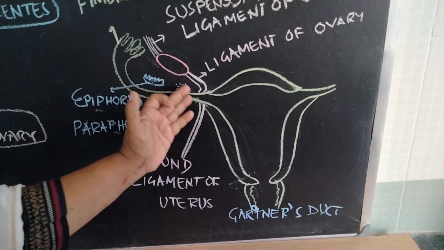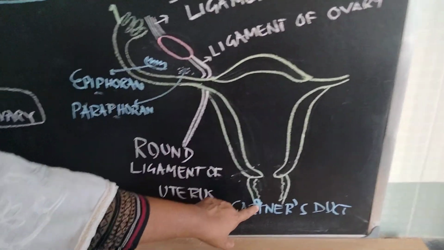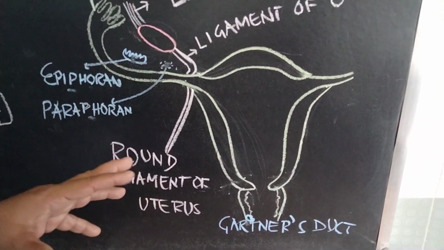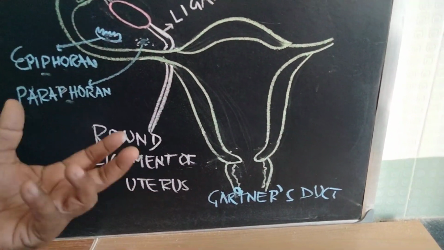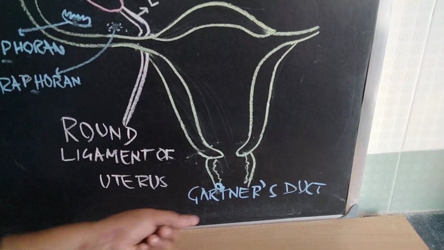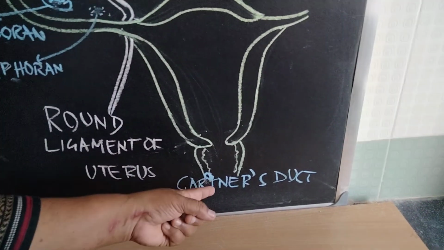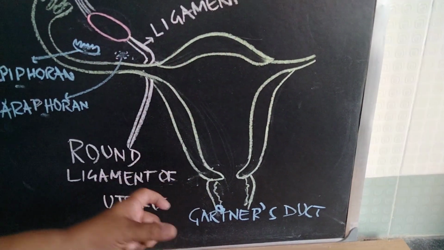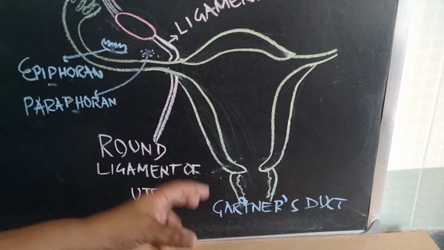And the remaining lower part disappears; the caudal part will remain in the vagina, and that is called Gartner's duct. So in case of female, a cyst may appear in the upper part of the vagina, which is called the Gartner's cyst. What is it? This is the cyst that arises in the Gartner's duct. So embryologically, this is the caudal part of the mesonephric duct in case of female.